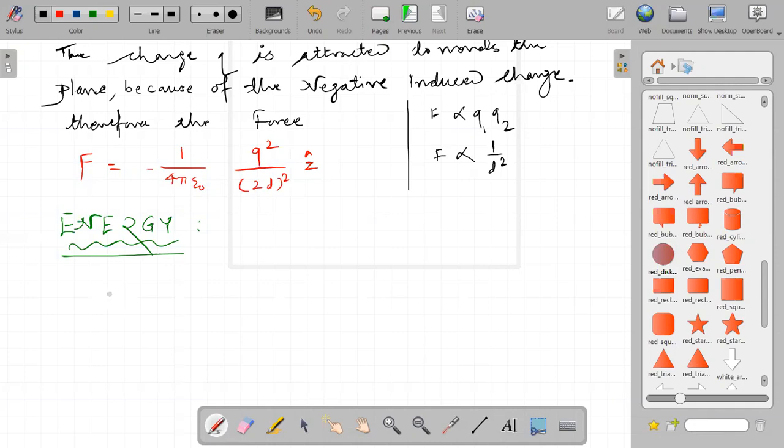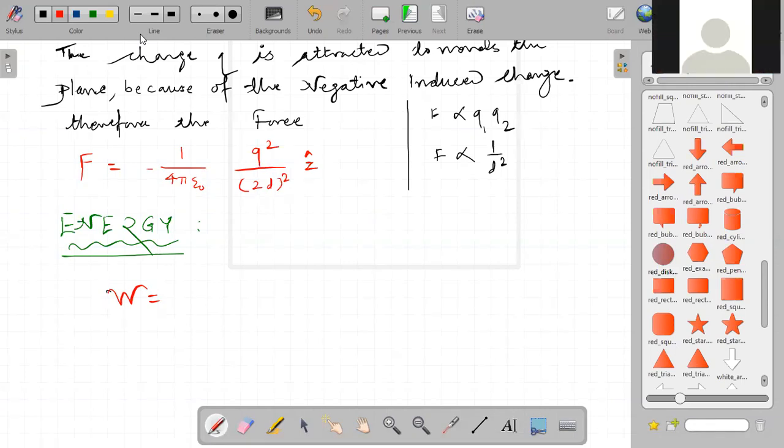Energy is what? W. I will use... Can you tell me what is the formula to find out the energy or work? Anyone? Okay, that is the product of force and displacement. Yes or no?